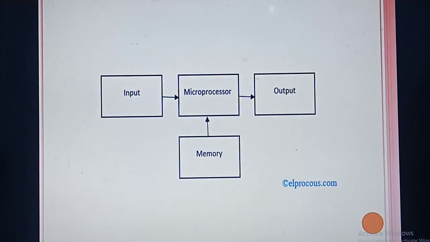Then, based on that binary format, the microprocessor will process the data. After processing, where will it store? Here, down in the memory, isn't it? For further use, it will store in memory. Then afterwards it gives the output to the user. Understood? This is the common working of a computer also. You give input, the microprocessor accepts it as binary data, processes the data and stores it in the memory for further use. Then the user gets the output. Understood?